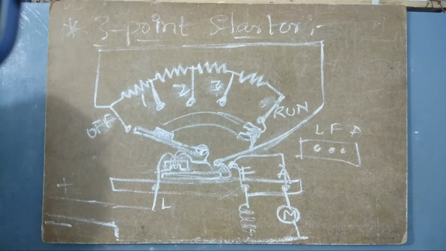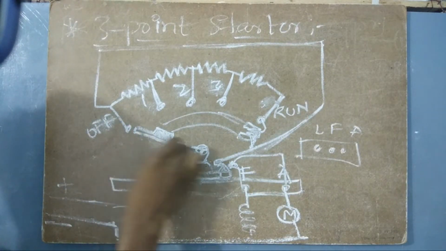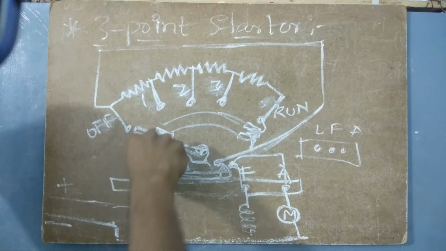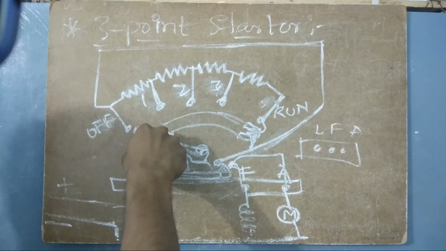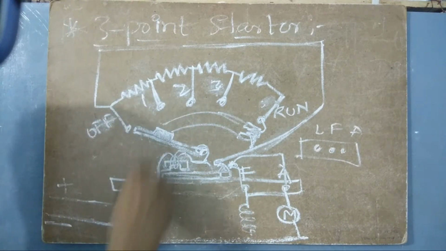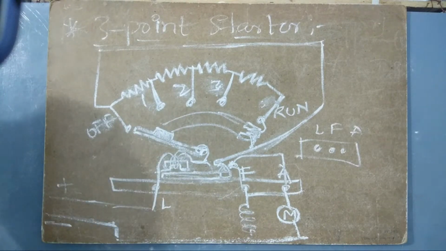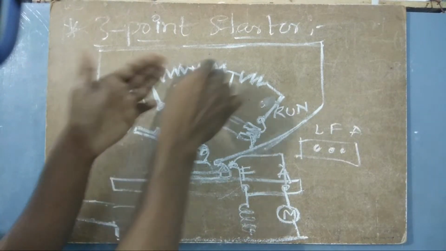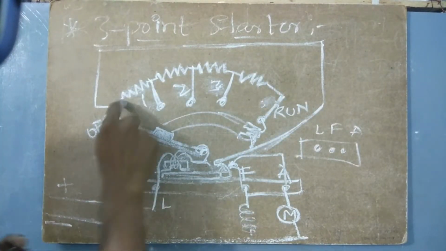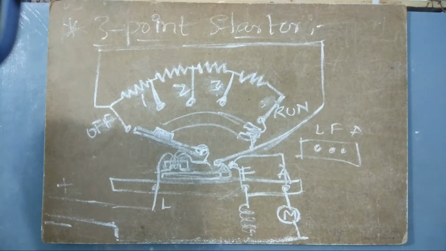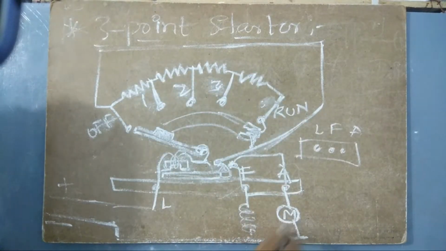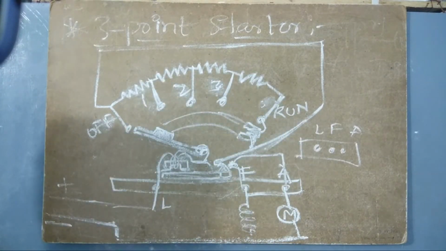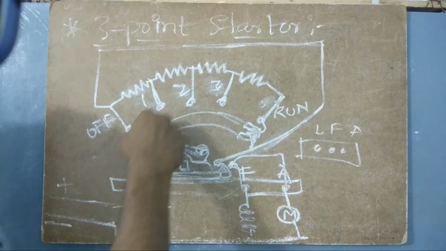So what happens and how is this happening? Here we will have a handle. In the off position, it will not connect anything. But when it is moved from off to 1, the resistance decreases, because here I have 1, 2, 3, 4 resistances. So obviously the resistance of the system is high, and the current flowing through it will definitely be the lowest because there is the highest resistance.